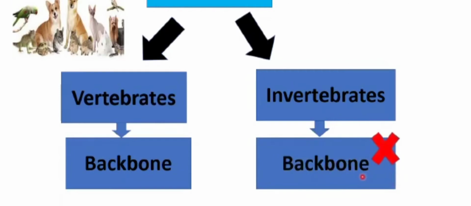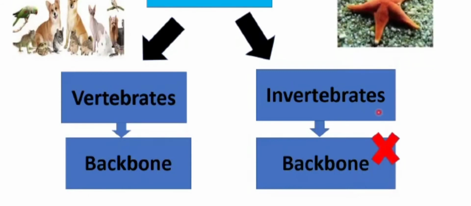For example, we have different examples of insects, different examples of worms like earthworms, crabs, spiders, etc. Beta, in this picture, you can see the starfish. The starfish does not have a backbone, so we can say that the starfish is an invertebrate. So beta, in this way, we can classify the animals into two main groups.